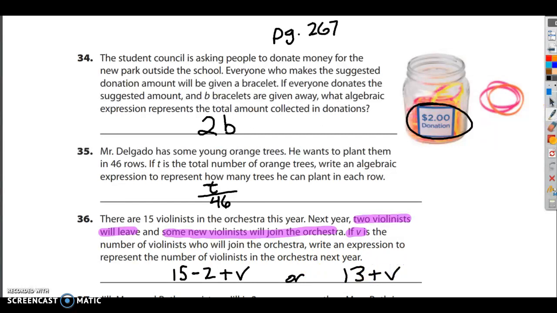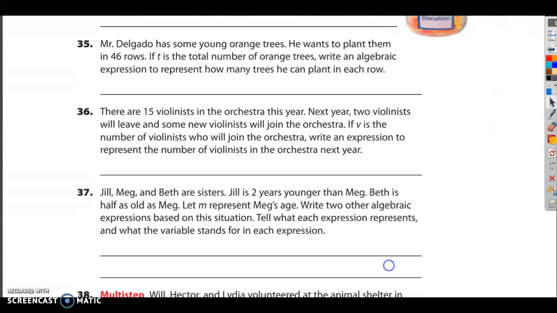So here's why. There's 15 violinists. 2 are going to leave, so that's 15 minus 2, and then some new ones are going to join, and it's V. We don't know exactly how many that is, but it says it's V, so the best answer is 15 minus 2 plus V. All right, let's check out the next set.